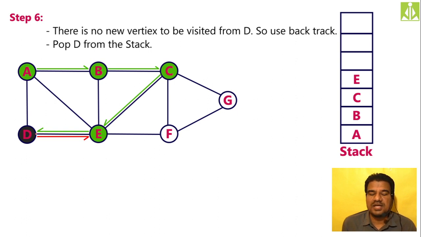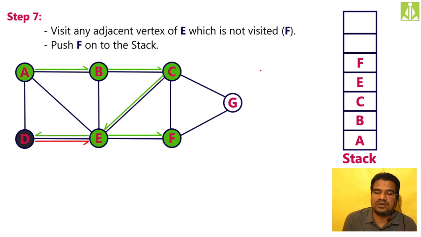D is already visited and we have done backtracking also in that direction, so don't go to D. Then from D to F, yes, we can move because it is not visited and it is an adjacent node to this E node. So mark this path with a green arrow, mark this F as visited using green color, and push this F onto the stack. So clearly you can see we marked both the path as well as the node with green color, and we pushed this F onto the stack.